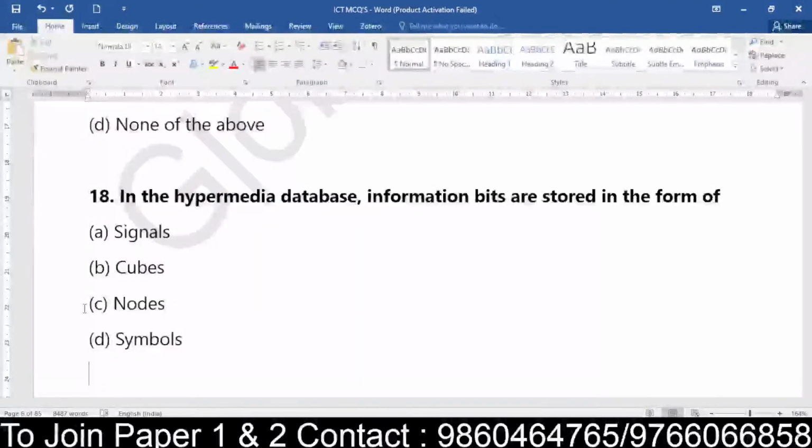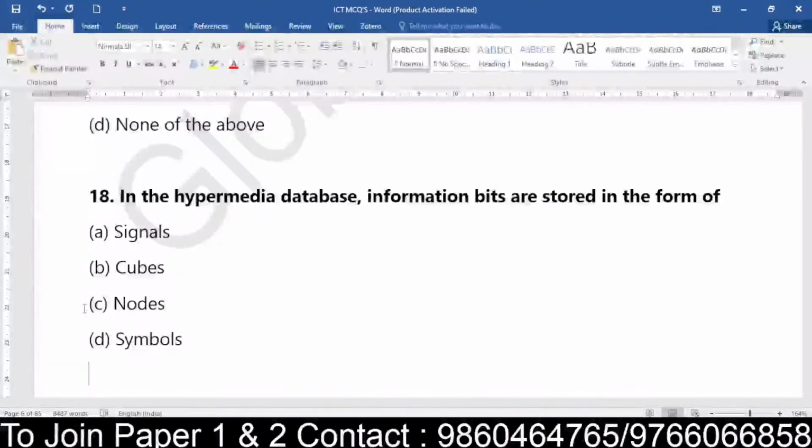Yes. So let's see how many of you are aware about this answer. Hypermedia database. So what exactly is a hypermedia database basically about? We are talking about a hypermedia database where the information bits.